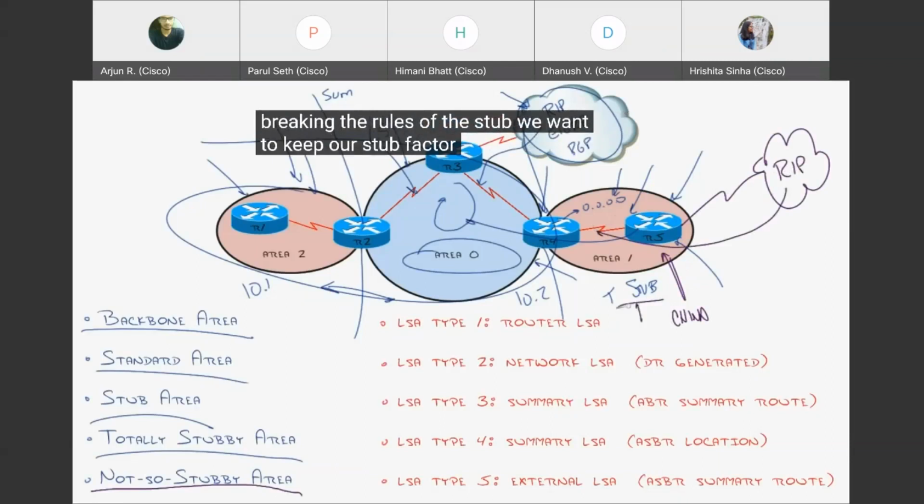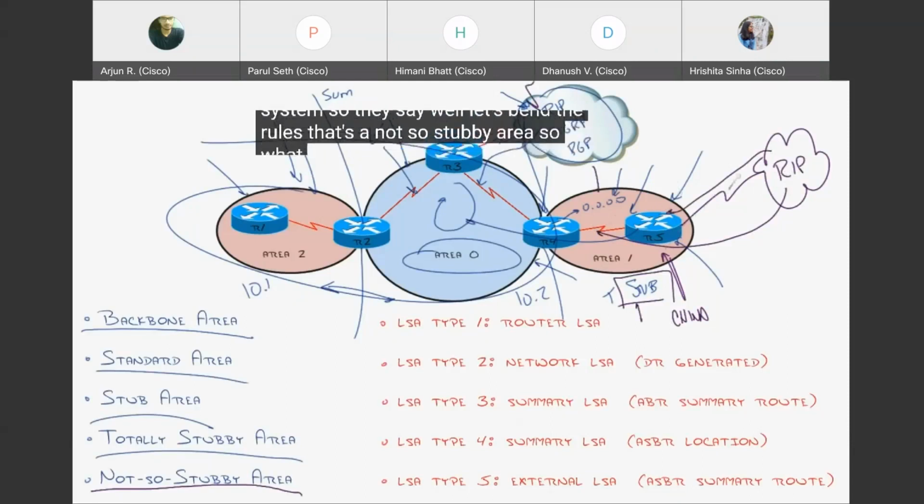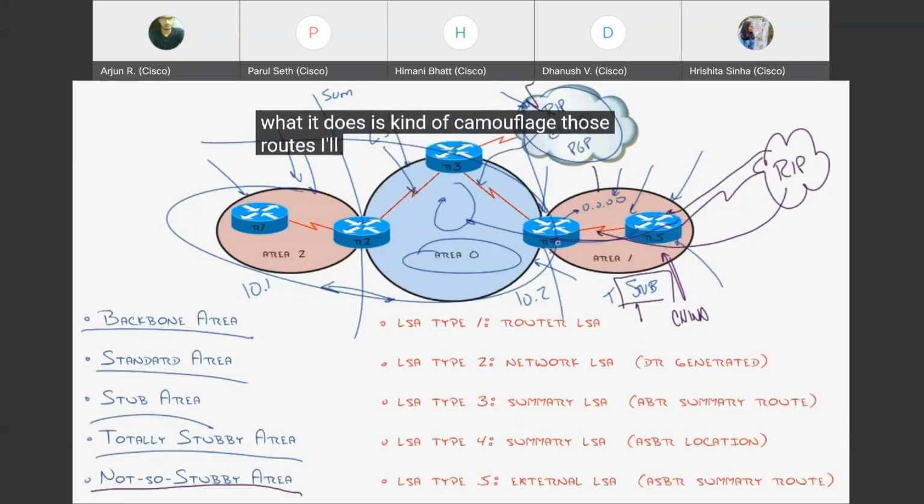We want to keep our stub factor going because we want efficient routing tables. But the whole idea of a stub is that it will filter external routes. Well, you just brought more external routes in the system. So they say, well, let's bend the rules. That's a not so stubby area. So what it does is kind of camouflage those routes, I'll explain that in a second, as it comes into the system. And once they're through the stub area, they appear as external routes.